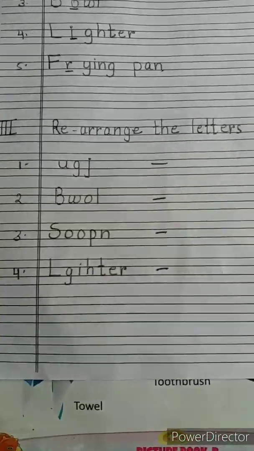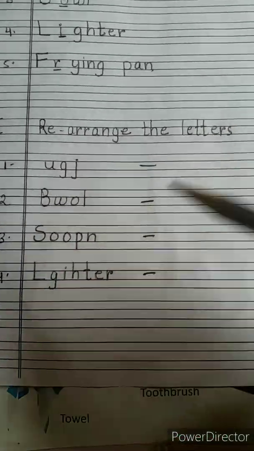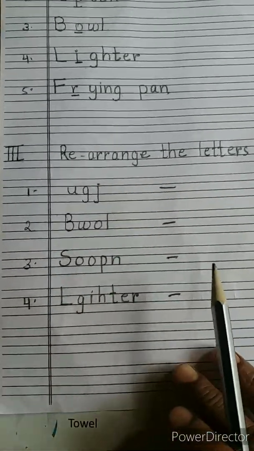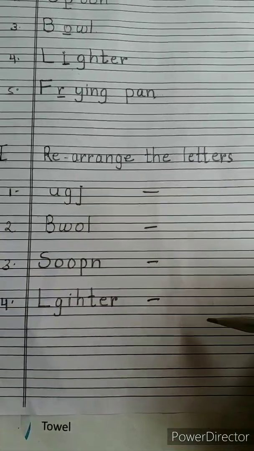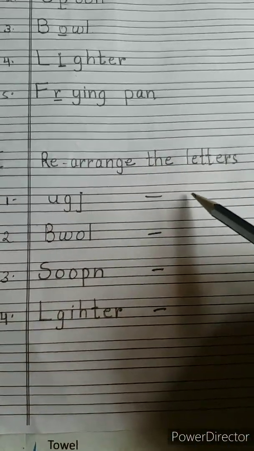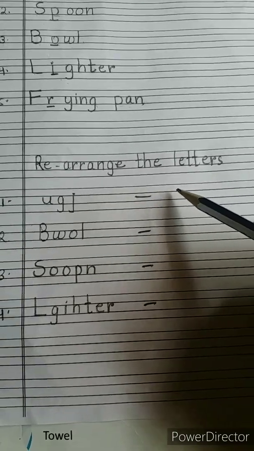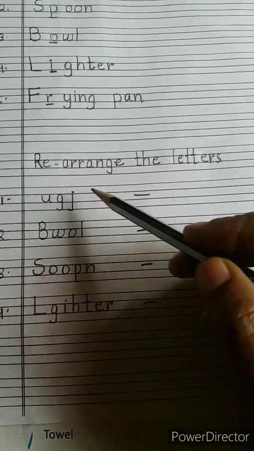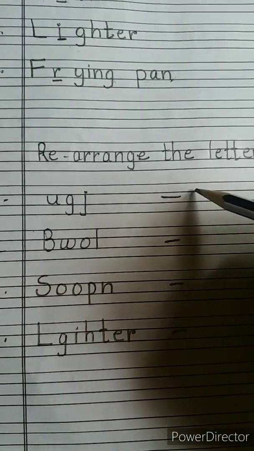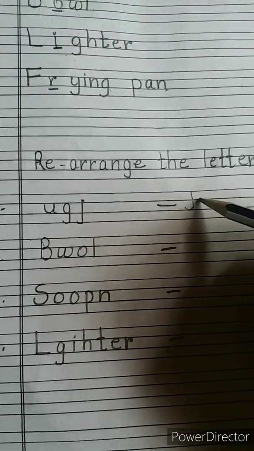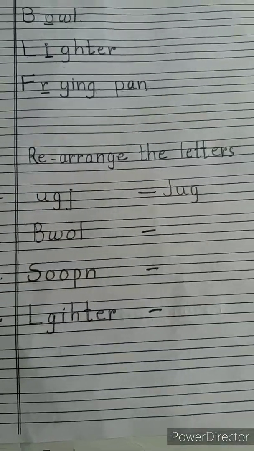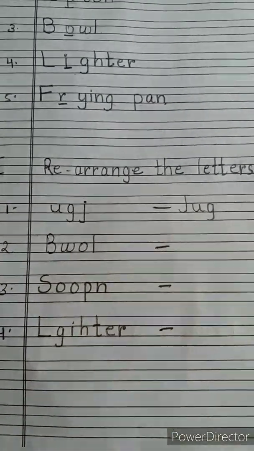Now next question. See, rearrange the letters. Here's what we have to do. Dear children, the letters are here and there. We have to write them in proper order. Okay. U-Z-J. What will be the correct order? Jug. J-U-G, jug. The spelling of jug is J-U-G.